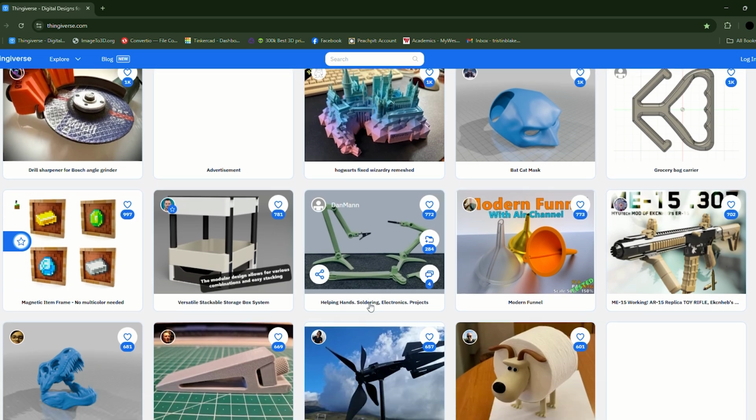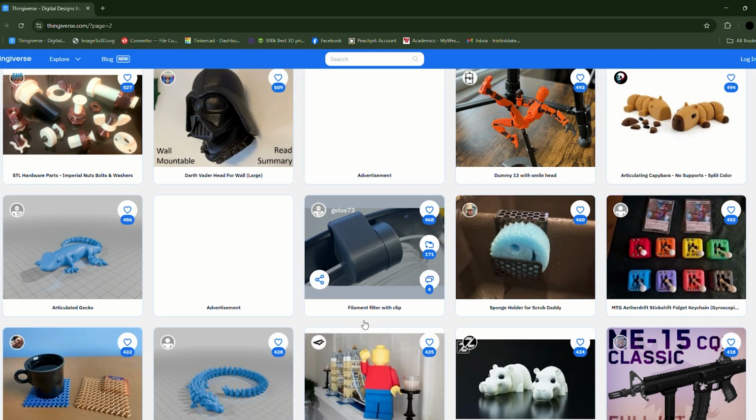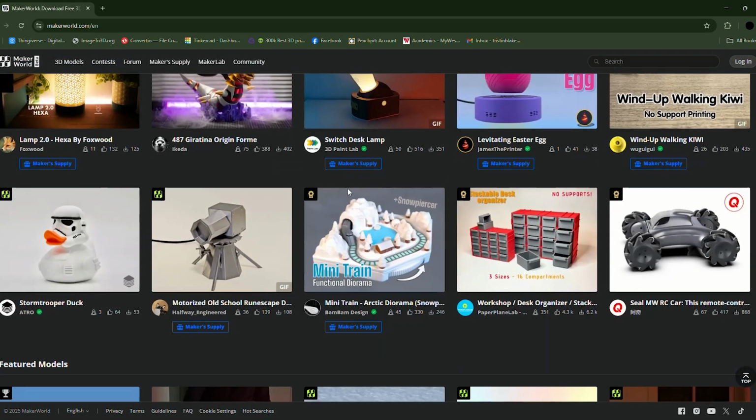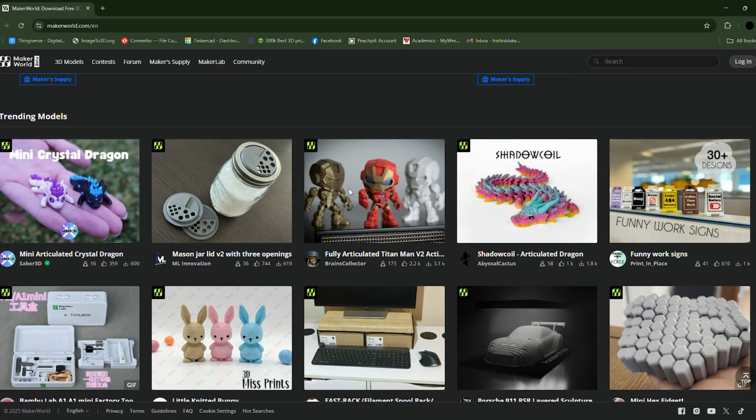I will be showing you how to get a print started on the Ender 3 3D printer. You can find thousands of free files online. I really like Thingiverse and MakerWorld. There are some prints that do cost money, but usually it's only a few dollars.